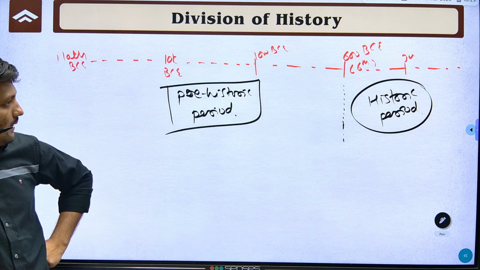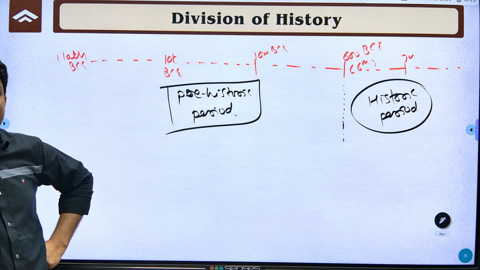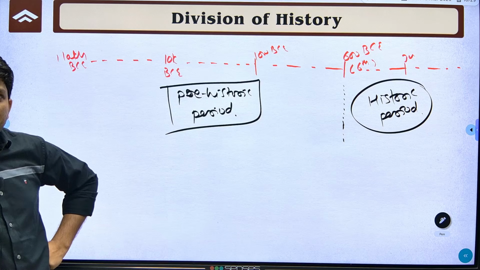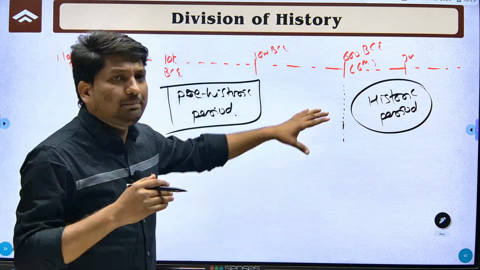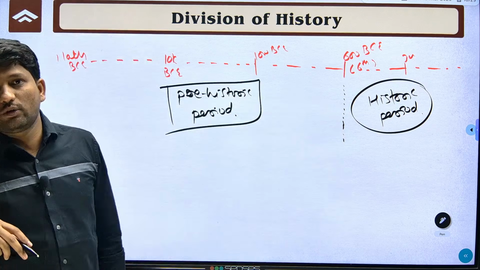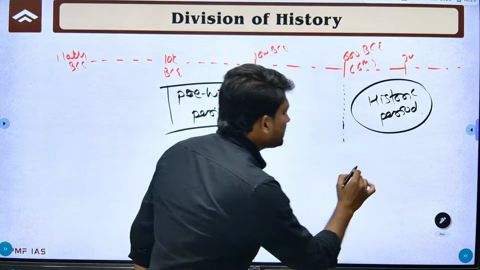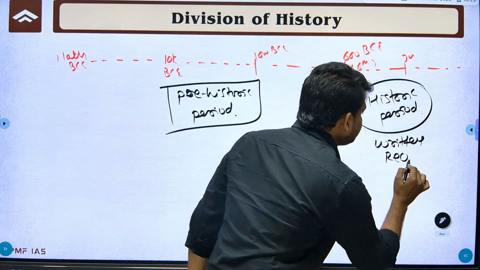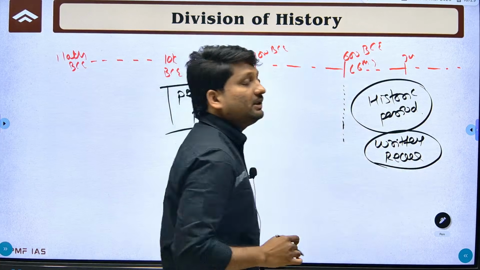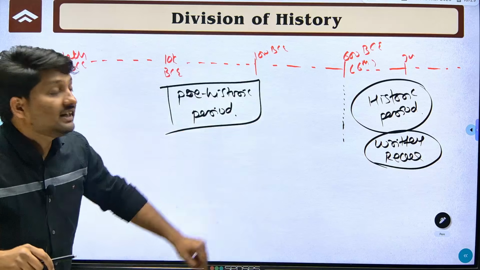Okay, yes, written text. Remember, if you want to reconstruct the history of any period, you need written records. After the 6th century BC, or 600 BC, written records are available, so it is the historic period.